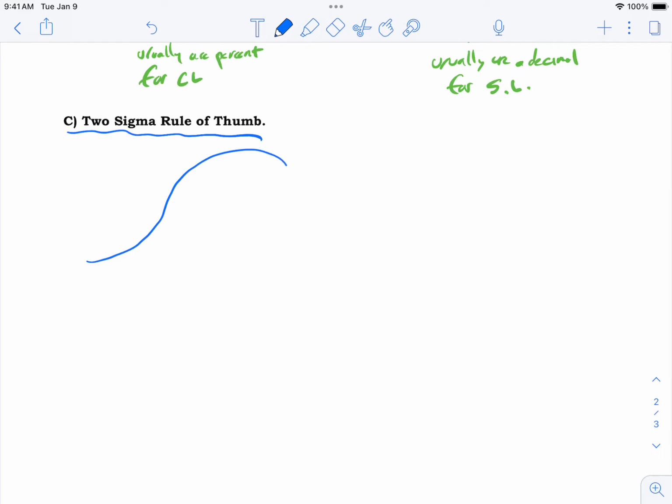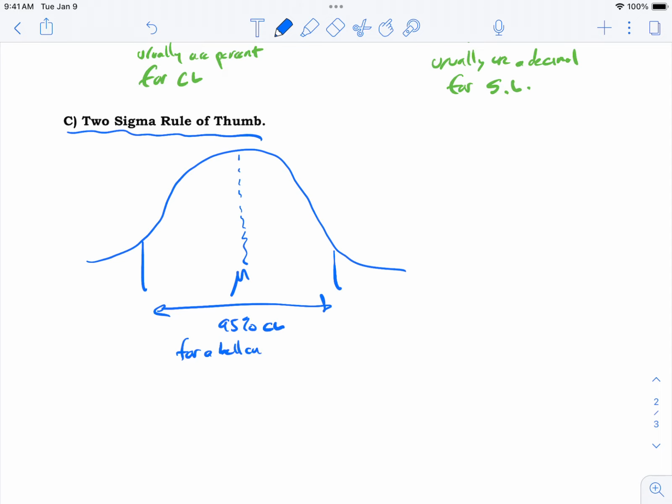So it just comes down to, like, if you had a bell curve, an actual bona fide bell curve, where the mean, of course, is right in the middle, right? It turns out that this range here, where you're trying to find 95% confidence level, the width of this, for a bell curve, is almost exactly, it's not exact, but almost exactly 4 standard deviations.